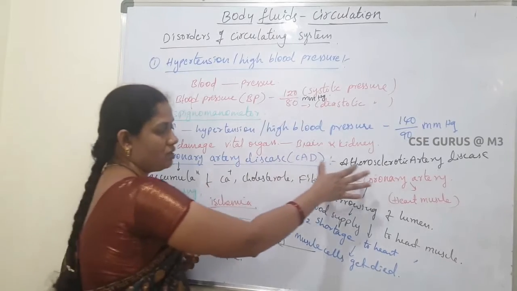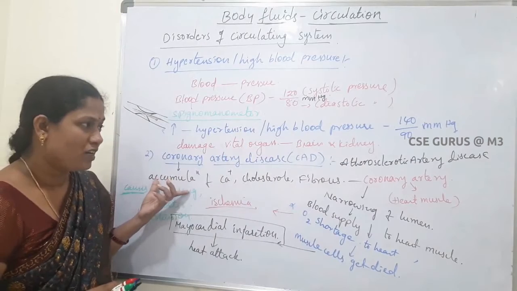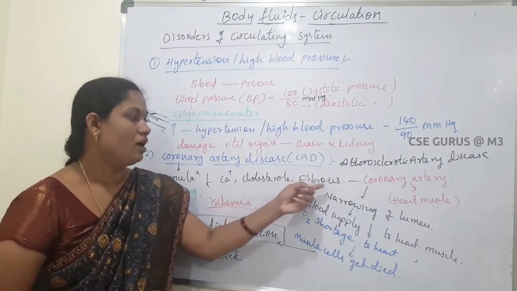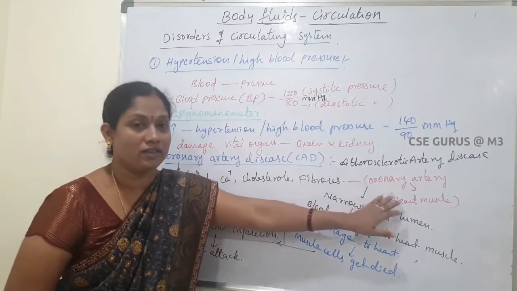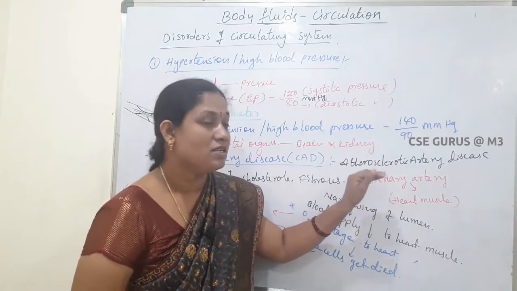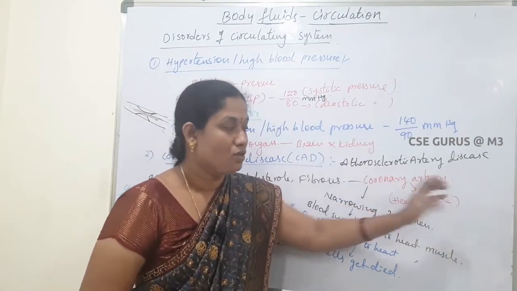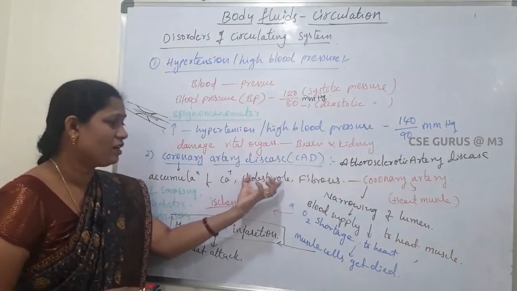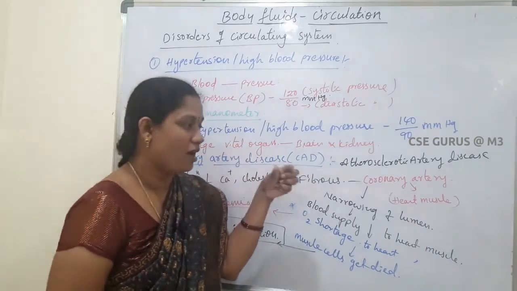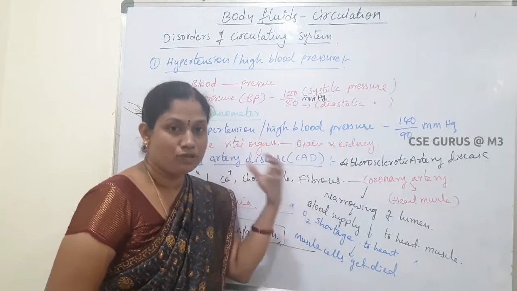Coronary artery disease is also called atherosclerotic artery disease. It mainly occurs due to the accumulation of calcium ions, cholesterol and fibers in the coronary artery. What is the function of the coronary artery? These blood vessels supply the blood to the heart muscles. Whenever these are accumulated in the blood vessels, the arteries become smaller, and the lumen becomes narrow. As a result, the blood cannot flow properly.